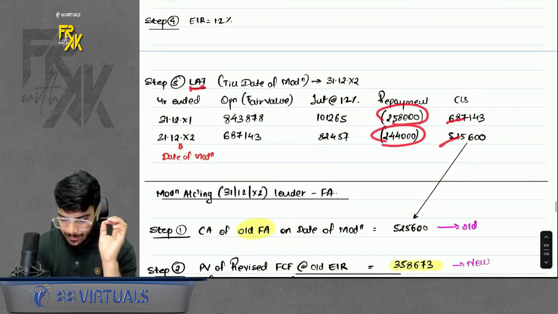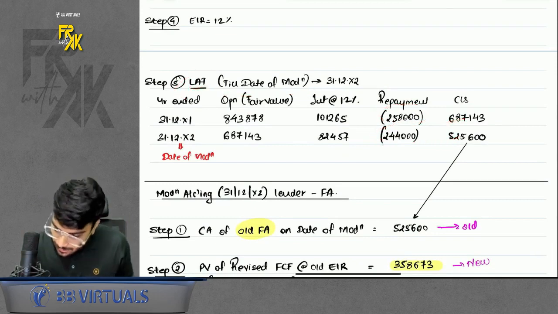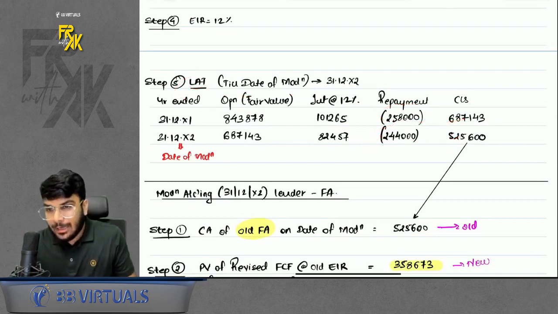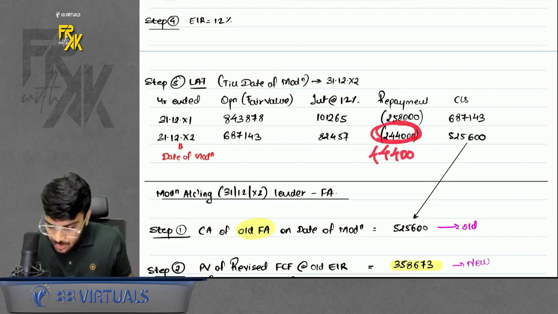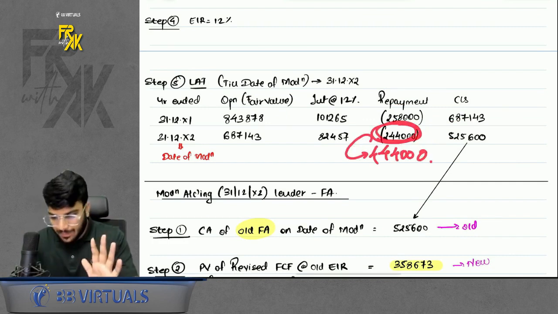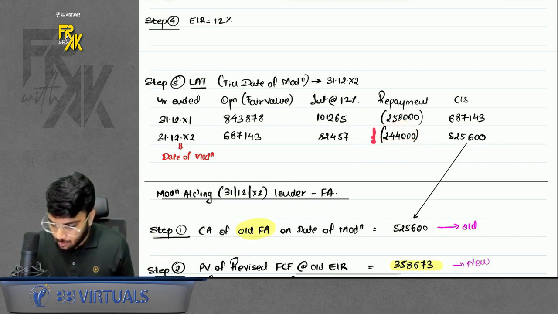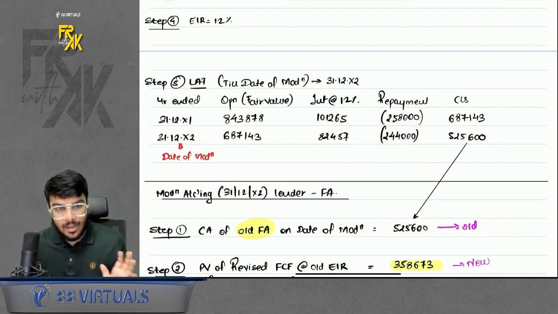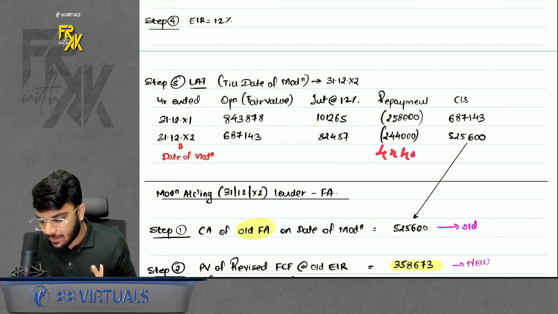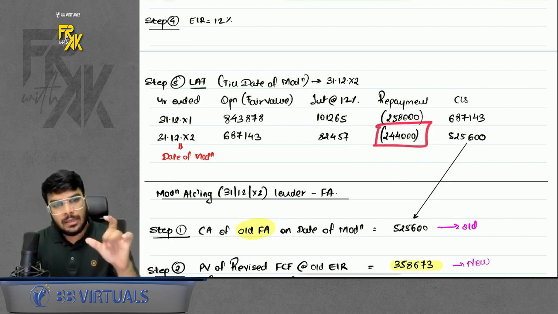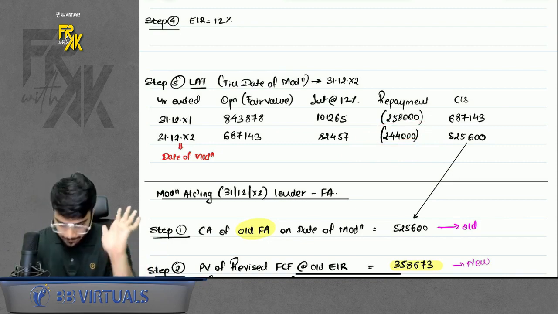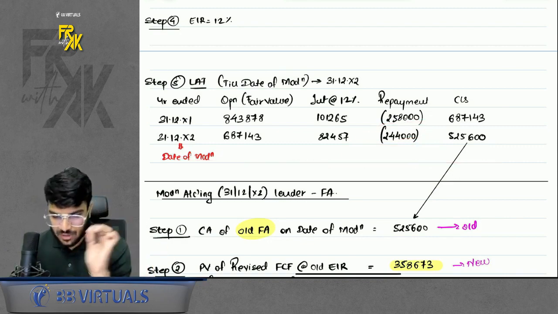Acha, in this LAT till the date of modification, in the second year repayment, ideally I can also take 4,44,000 instead of 2,44,000. Why? Because you are prepaying 2 lakhs extra, na? But that I will treat separately. Here I have only taken 2,44,000. This is done as per ICAI. Even if you take 4,44,000, it is fine. It is not a mistake. Both will work. But still, I will take only 2,44,000. The 2 lakh prepayment I will treat separately. Anyways, this was the before modification accounting, simple.